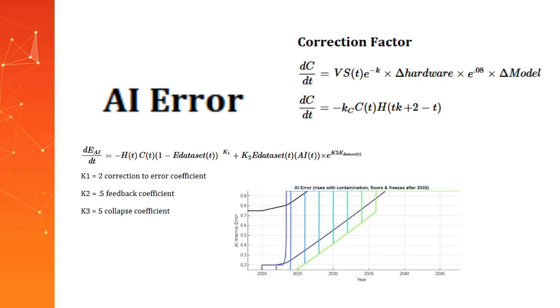At the start of the mathematical model's training, the correction factor is at its highest for that cycle, but it is lowest overall. But it has the largest effect on the AI error due to the low error in the web database, so learning dominates and error decreases. AI-generated data begins to dominate. Dataset error rises, making the AI error and AI content term grow exponentially. Eventually, the learning term becomes too weak to offset the error term, causing the change in error over change in time to become positive, representing model degradation or collapse.